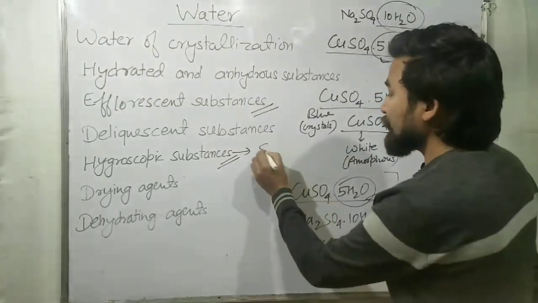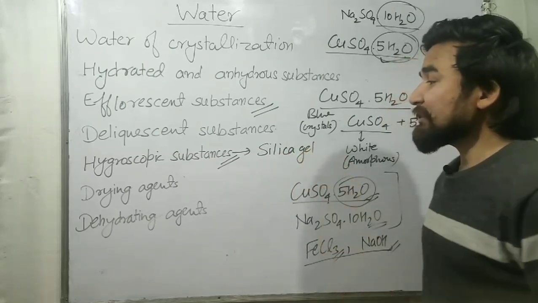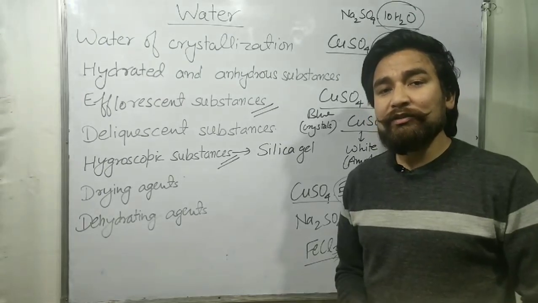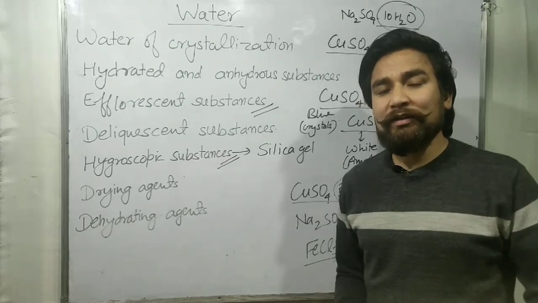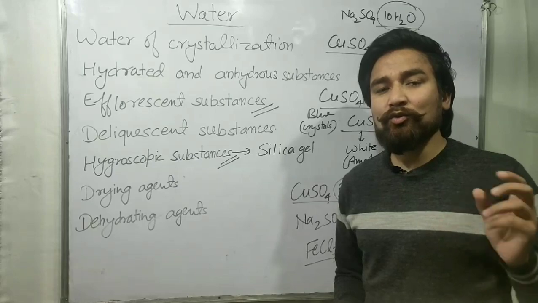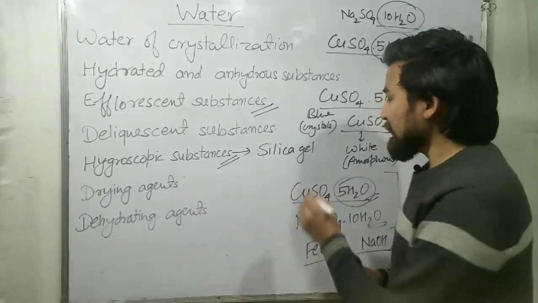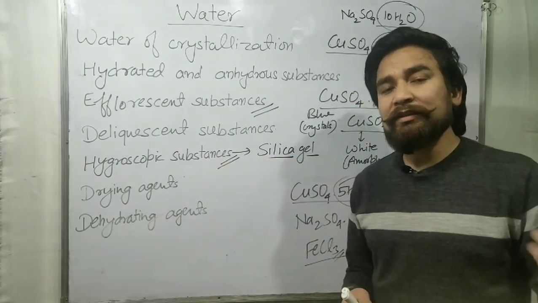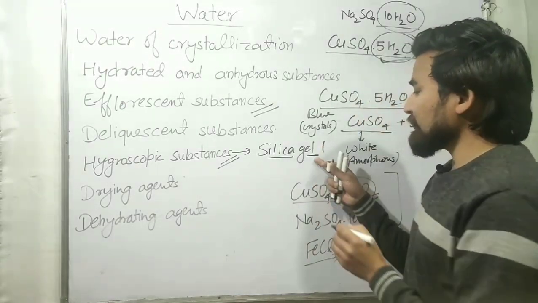For example, you have heard a lot of silica gel. So silica gel is an example of a hygroscopic substance. Generally you have seen that whenever you buy bags or water bottles, they contain small packets of silica gel just to protect these items from the moisture. So therefore silica gel is a hygroscopic substance. Hygroscopic substances have the tendency to absorb moisture. Silica gel is a solid substance.